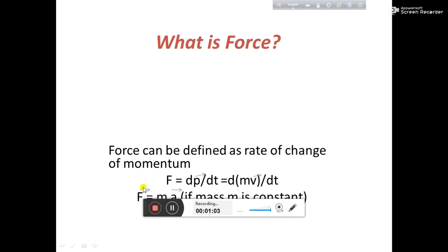Force, that means, what is force? Force is something, if we apply this on a rigid body, it will change its state. State means कोई अगर रेस्ट पोजीशन में है तो it will go in motion. अगर कोई चीज मोशन में है तो उसको हम रेस्ट कंडीशन में लाने का कोशिश करेंगे using this. And if we apply this on a non-rigid body, then it will also change its shape and size of that body. So this is force.